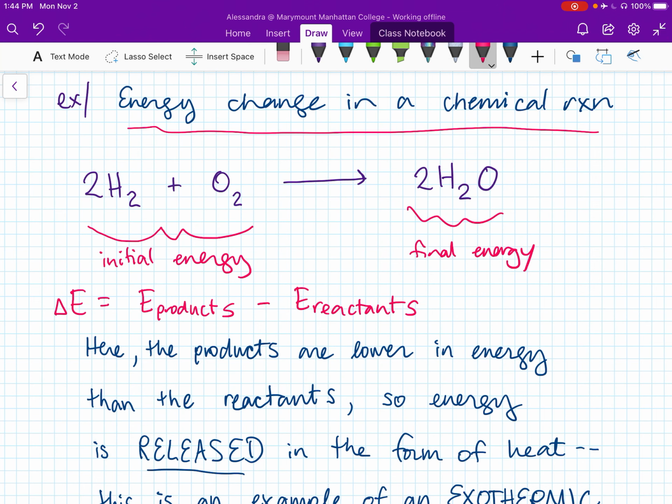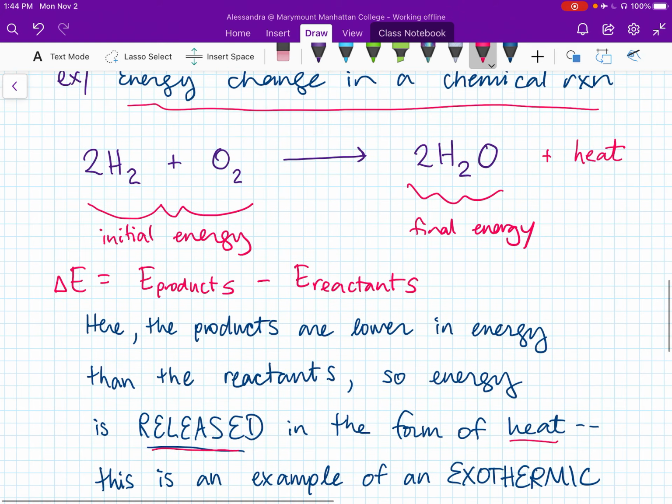So the water is lower in energy than the hydrogen and the oxygen. That means that as this reaction proceeds from left to right, energy is released in the form of heat. We start out with the reactants, which are very high energy, and as we convert to products, the products are lower in energy, and the difference is released as heat. So heat is kind of a non-chemical product of this reaction.